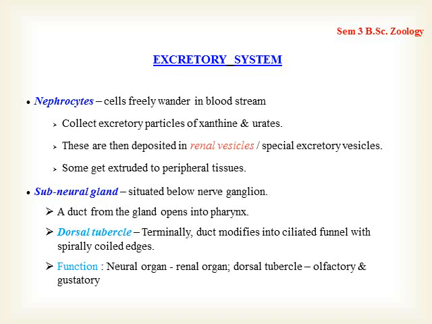So basically Ascidia is ammonotelic, but there are certain waste products which are produced as a result of the metabolism of purine compounds. These xanthin and uric acid are deposited in special excretory vesicles referred to as renal vesicles, and so it is disposed of from the cells.